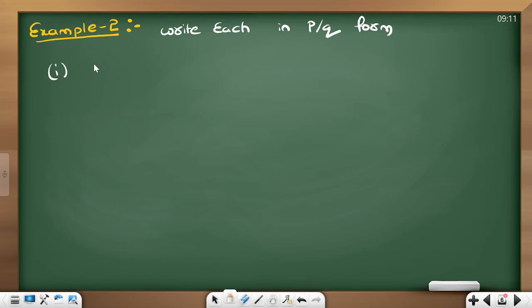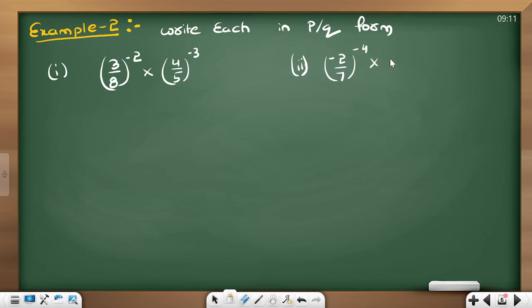The first one is (3 by 8) power minus 2 into (4 by 5) power minus 3. Don't get afraid by seeing the question, nothing is there in that. The second question is (minus 2 by 7) power minus 4 into (minus 7 by 5) power 2.